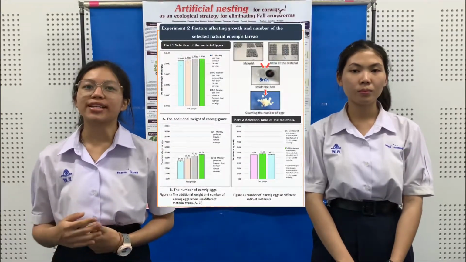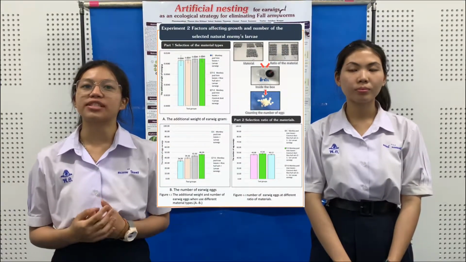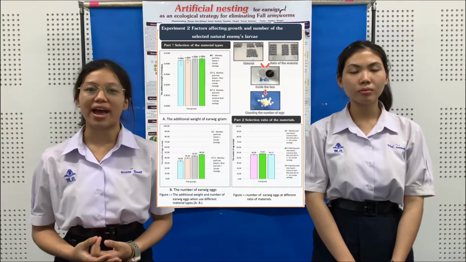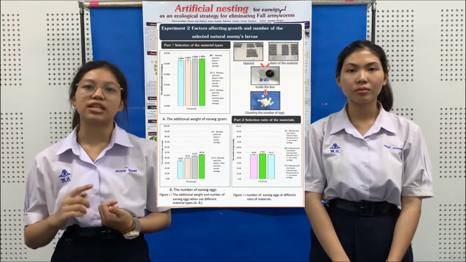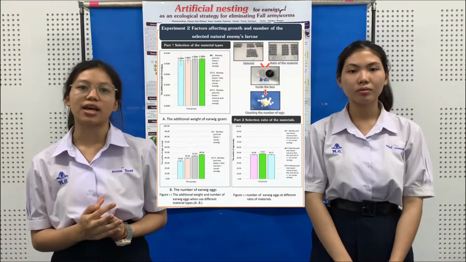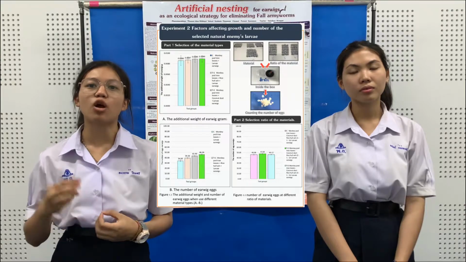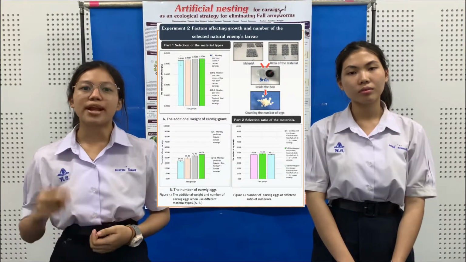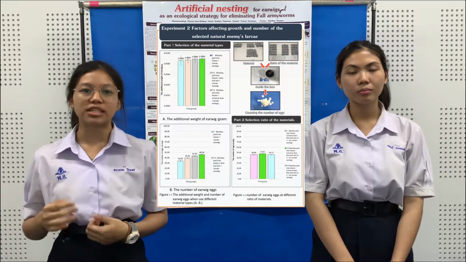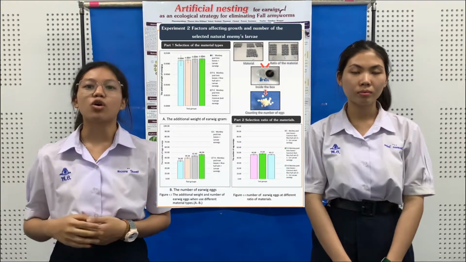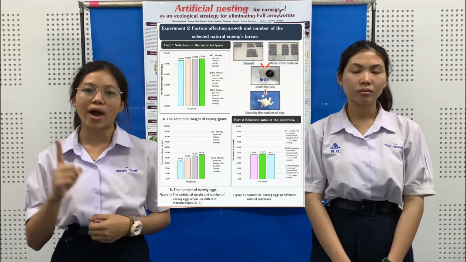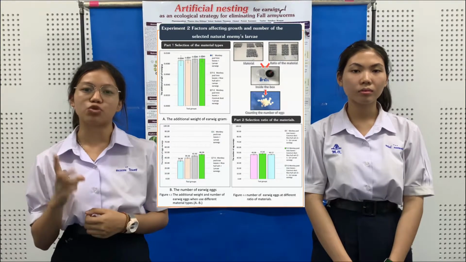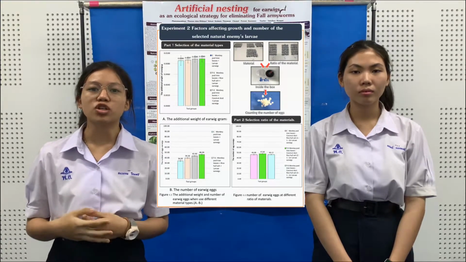Experiment 2. Factors affecting growth and number of the selected natural enemy larvae. Part 1. Selection of the material type with monkeypox tea leaf, coconut dust, and live rosette. The results show that when mixing or treating, get the bed. Part 2. Selection of the ratio of the material with monkeypox tea leaf, coconut dust, and live rosette. By studying ratios 1 to 1 to 1, 2 to 1 to 1, 3 to 1 to 1. The results showed that the test groups were not different.